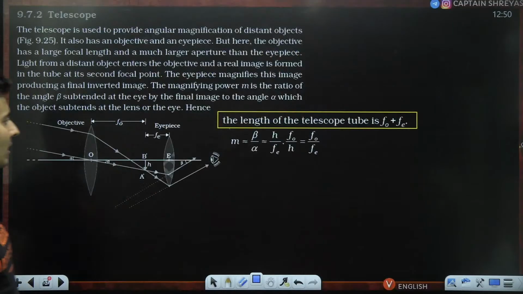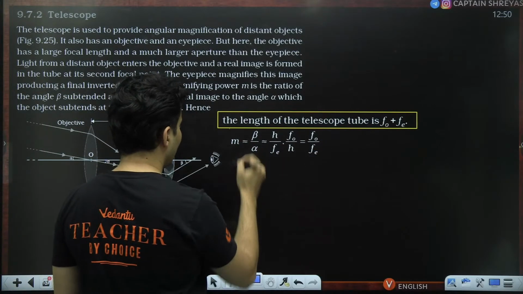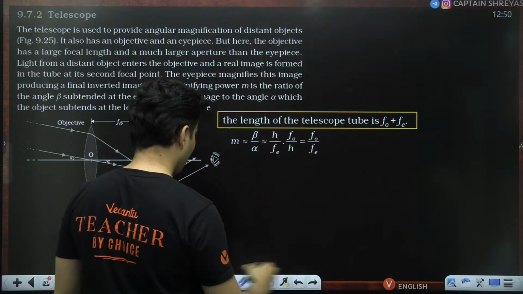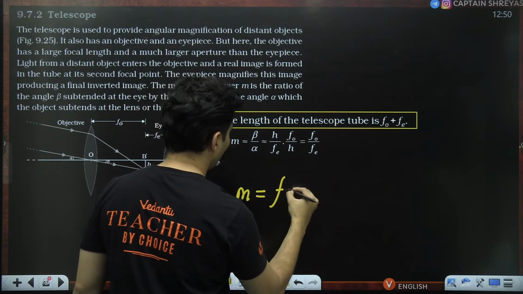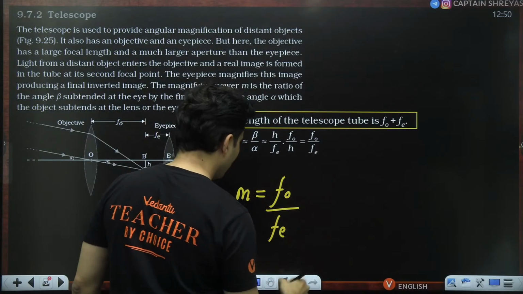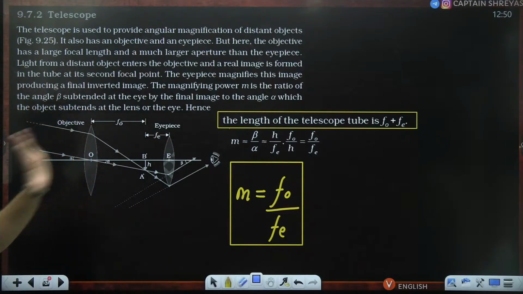Last thing, the magnifying power is fo by fe. The magnifying power of a telescope is the focal length of the objective by the focal length of the eyepiece, which has just been mentioned right over here. That is something which you should again remember.